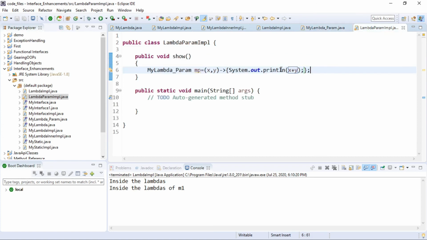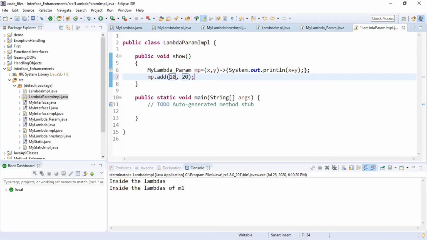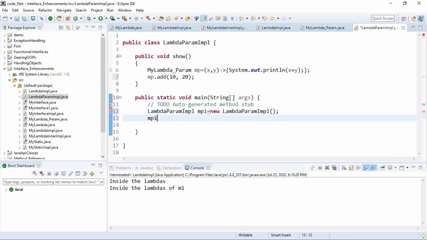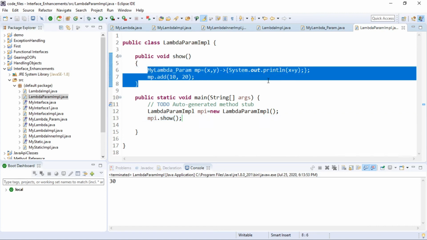So I'm going to say mp.add(10, 20), and then I would say LambdaParamImpl mpi = new LambdaParamImpl, and mpi.show will call that particular lambda, right? So I got my addition using my lambdas.